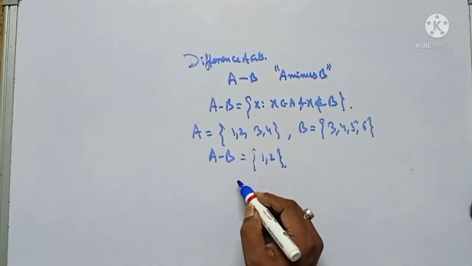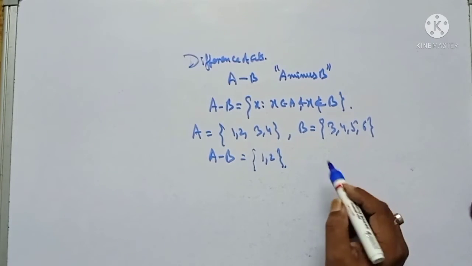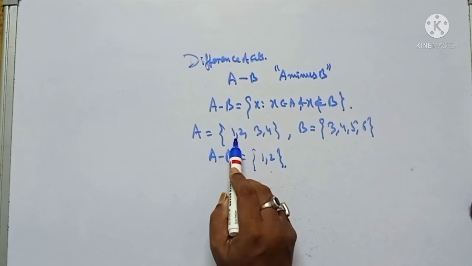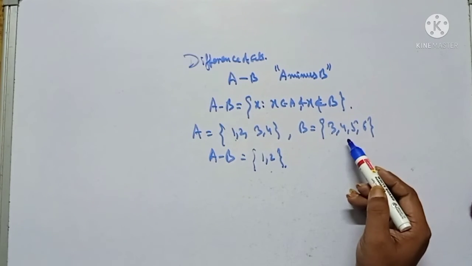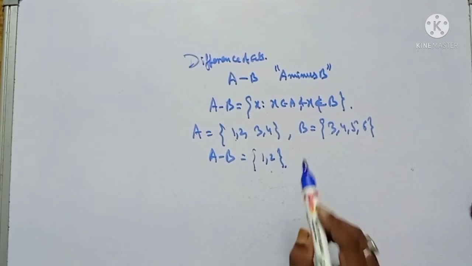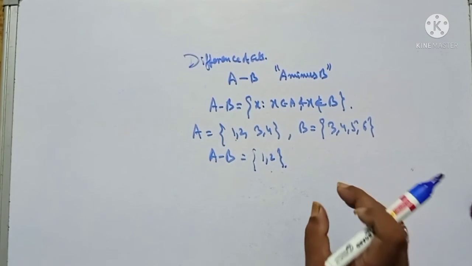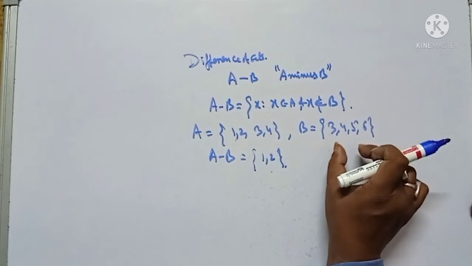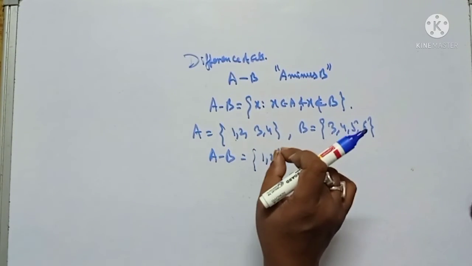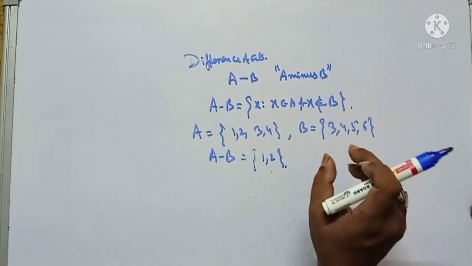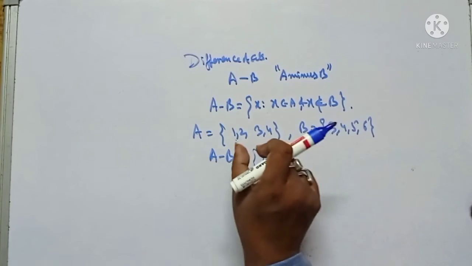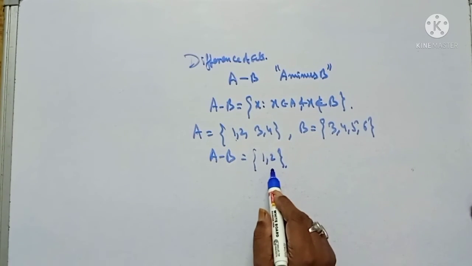So this is the difference: these are the elements x that belong to set A, but do not belong to set B. This is the definition. Keep in mind that you have to remove all the elements of set B from A, and your answer is this.